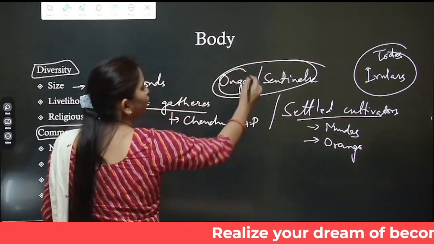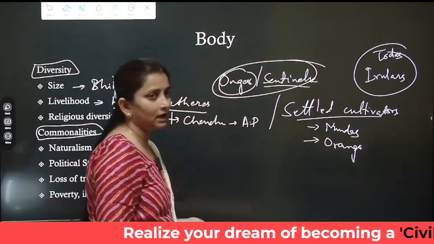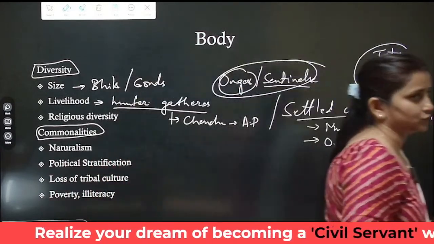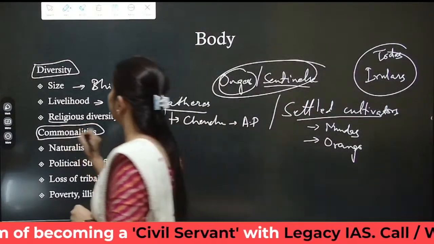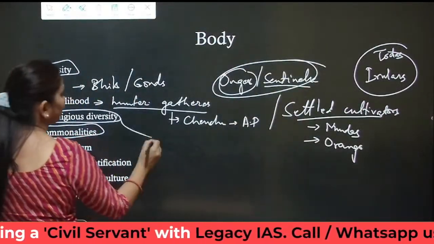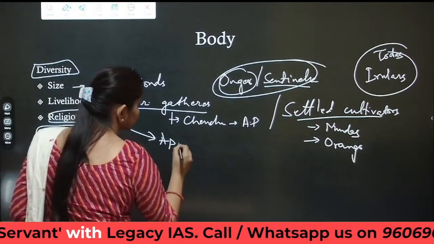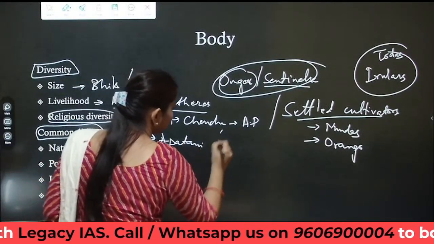Okay. Or Ongs or Sentinelese from Andaman and Nicobar. They are all hunter-gatherer society. Okay. Diversity amongst a tribe is also in terms of religious diversities. For example, Apatani tribes or Nishi tribes.